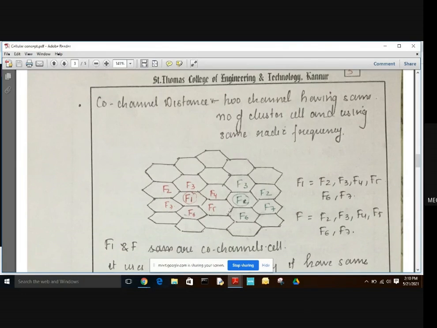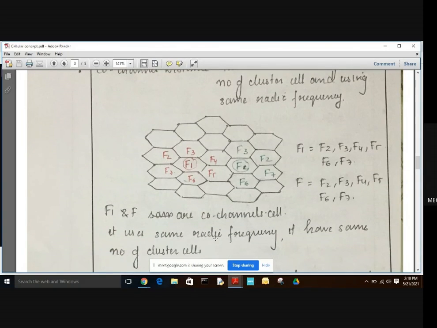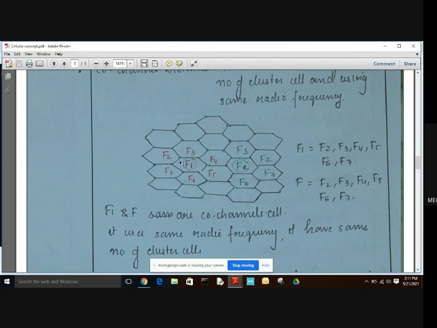So both these clusters, F1 and F, are said to be co-channel cells, because they use the same radio frequency. Here F1 has F2, F3, F4, F5, F6 and F7, and the F cluster also consists of F2, F3, F4, F5, F6 and F7. So both F1 and F are co-channel cells.